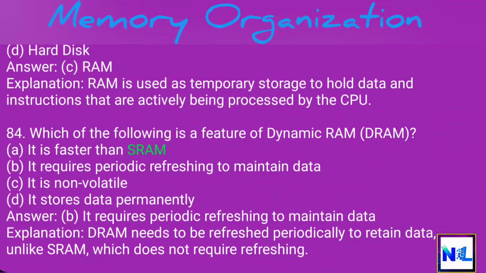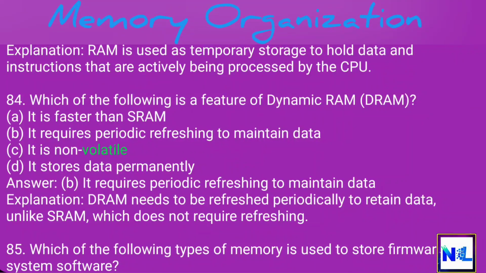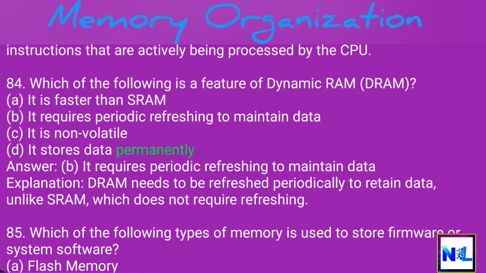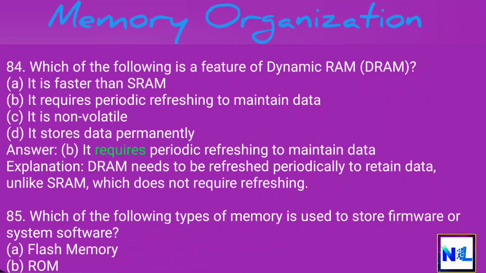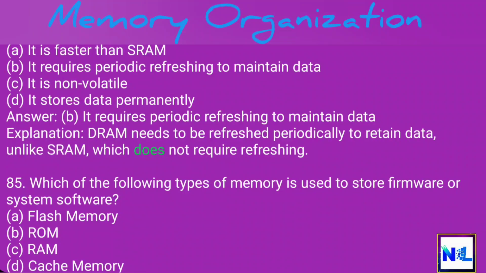A. It is faster than SRAM. B. It requires periodic refreshing to maintain data. C. It is non-volatile. D. It stores data permanently. Answer: B. It requires periodic refreshing to maintain data. Explanation: DRAM needs to be refreshed periodically to retain data, unlike SRAM, which does not require refreshing.